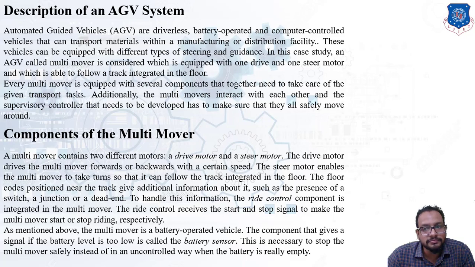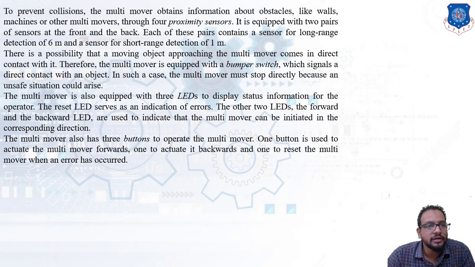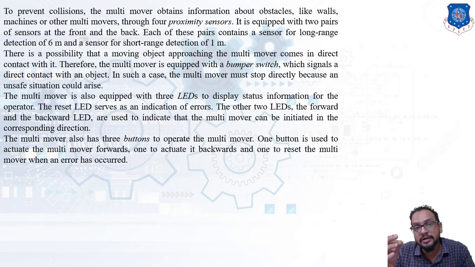Let's move on. Now to prevent a collision, the multi-mover obtains information about obstacles like walls, machines or other multi-movers. This can be done by means of a proximity sensor, that is a location sensor. So 4 proximity sensors will be provided to each multi-mover which can easily detect the surroundings, obstacles like walls, machines, okay, and other multi-movers.